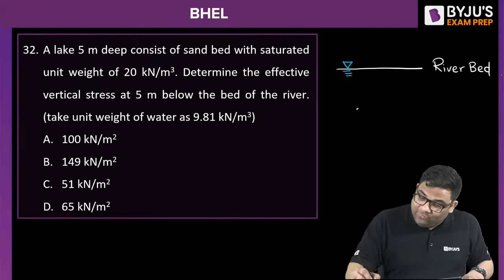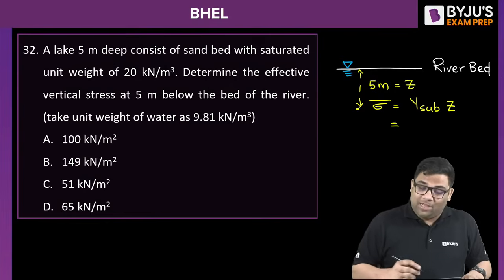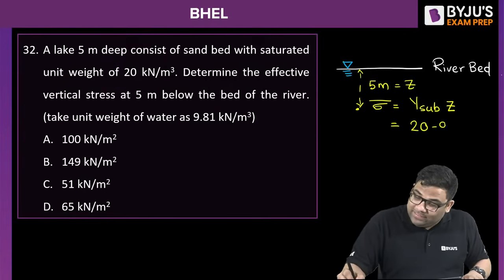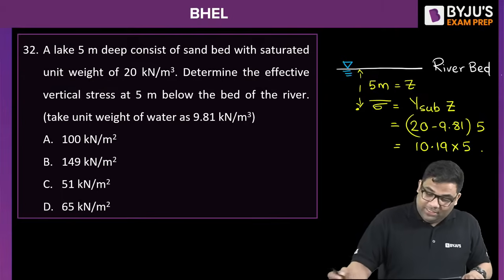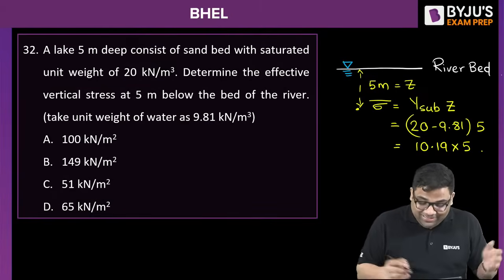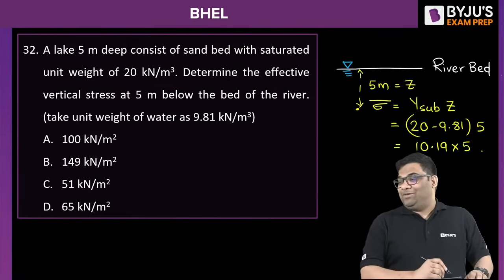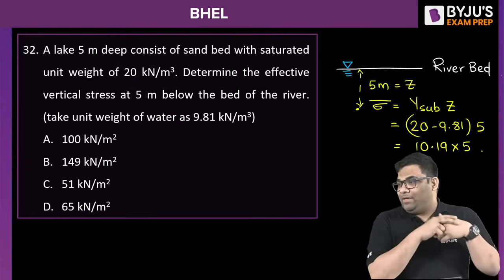So in this case, they are asking at 5 meter depth. It's a very easy question now. The effective stress will be directly gamma submerged into the depth, which is 5 meter. Gamma submerged will be the saturated minus gamma W, and into this is 5. Directly you can solve 10.19 into 5, giving me almost how much? Tell me the right answer. What is the right answer to this? Yes, around 51, right? You're getting around 51.